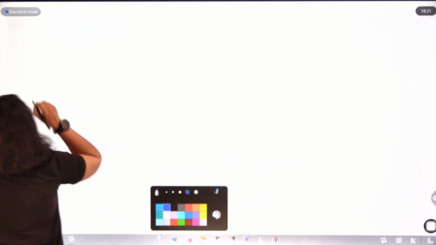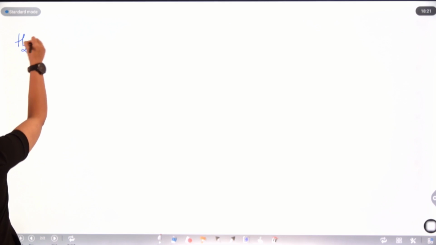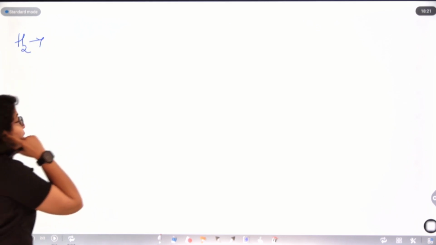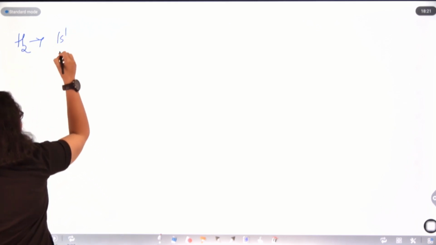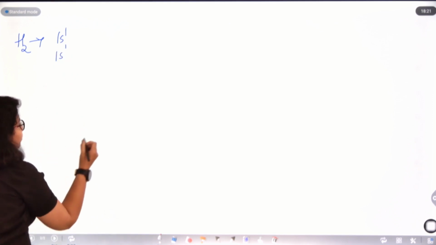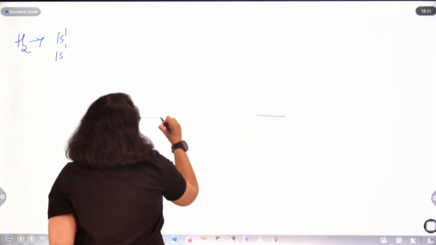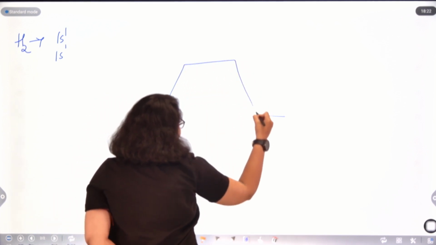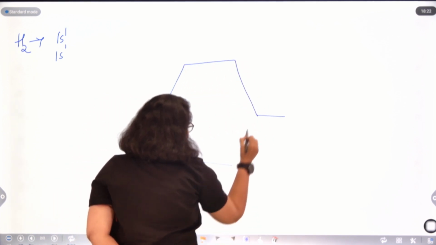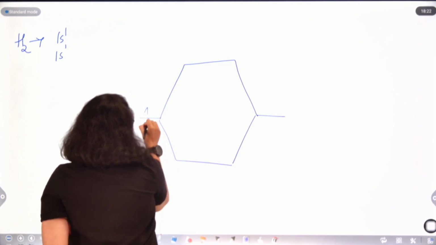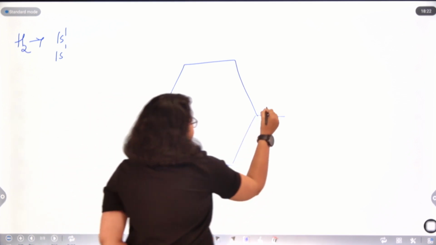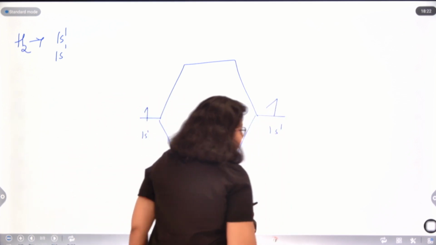If I am taking hydrogen as an example, the configuration of one hydrogen atom is 1s1, and the other will also be 1s1. So two hydrogen atoms of the same energy will split up into bonding and antibonding. Here it is 1s1, here it was 1s1.